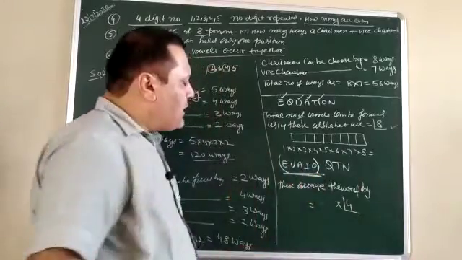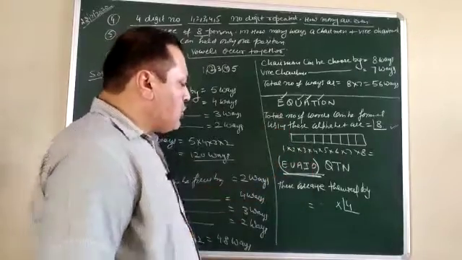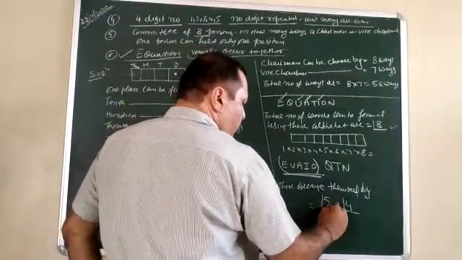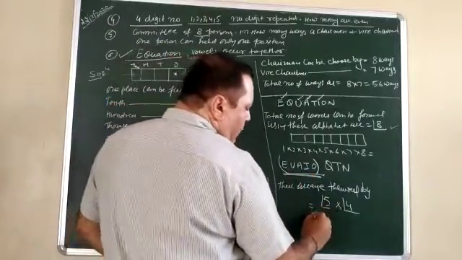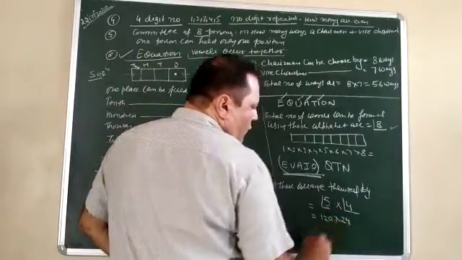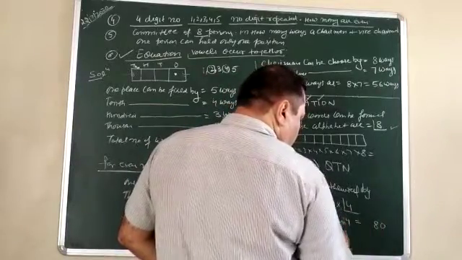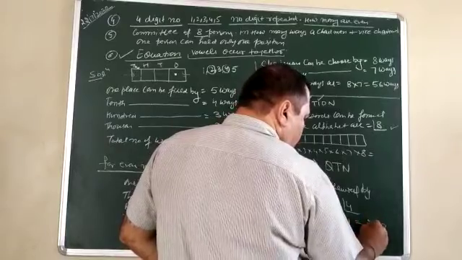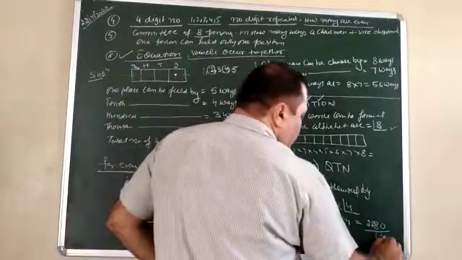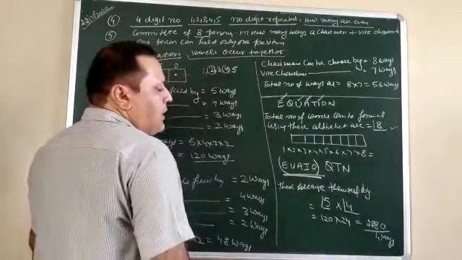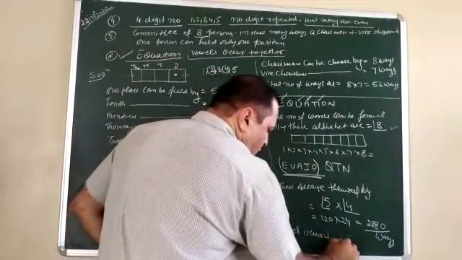Come to this box also. This box contains 5 different elements, 1, 2, 3, 4 and 5. So these 5 can be arranged among themselves by 5 factorial, and out of these 5 nobody is repeating, so no need to divide. 5 factorial is equal to 120, 4 factorial is equal to 24. You can multiply: 120 into 24 is 2880. So there are 2880 ways with the help of which the vowels occur together.